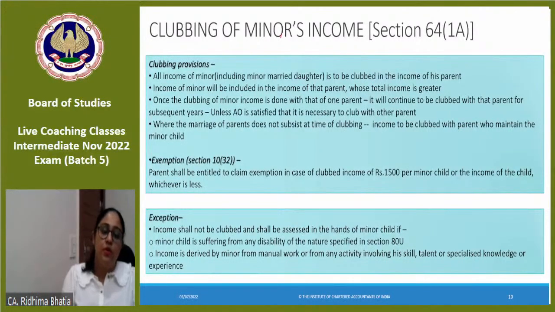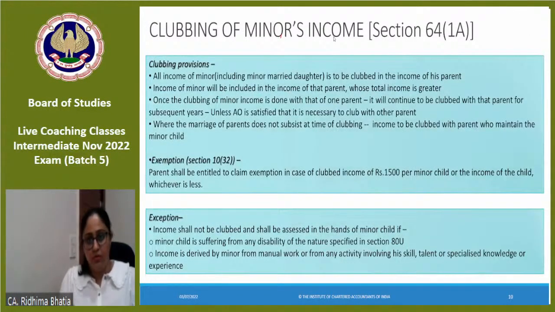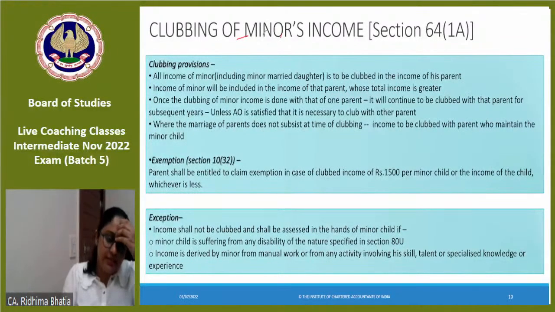Now we are talking about minor. Who is minor? The person who is of the age of 18 or less than 18. Whatever income the minor is getting would be clubbed in the hands of the parent.